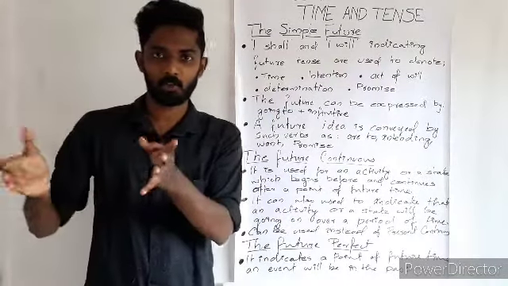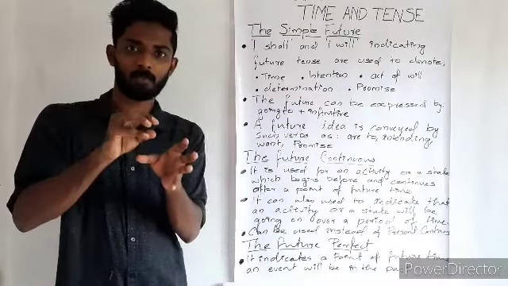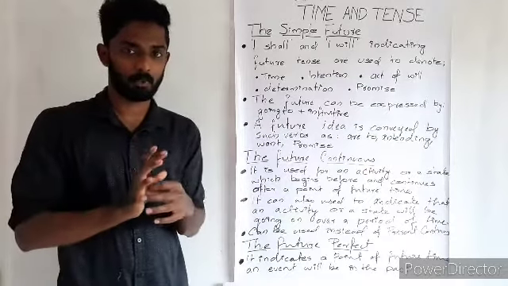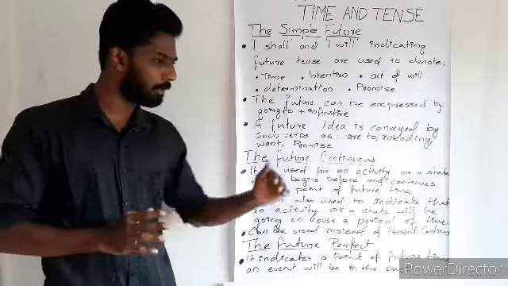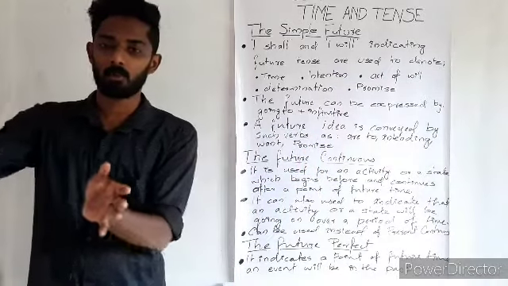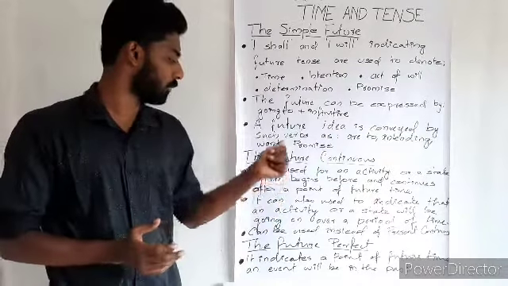So it will be a continuous process, and in order to speak about such an action, which begins before and continues after a point of future time, it will continue for a certain point of time in the future. So that is the first thing which we have to remember.